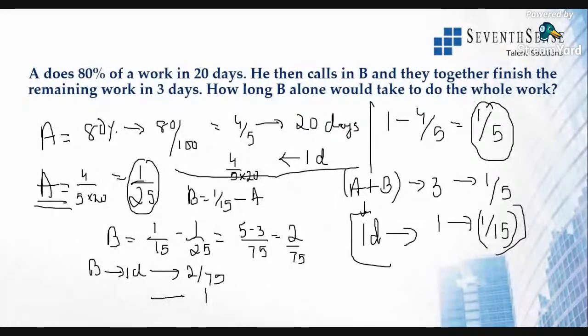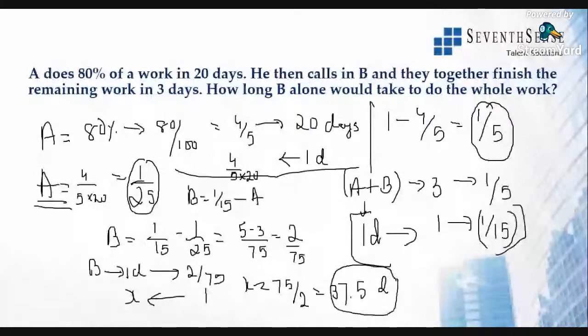One work will be completed in how many days? It will be X. So X is equal to 75 by 2. This is 37.5 days. So B would complete that one whole work in 37.5 days. Right? So we know A plus B would take 3 days to complete that 1 by 5th of the work, that is the remaining work.